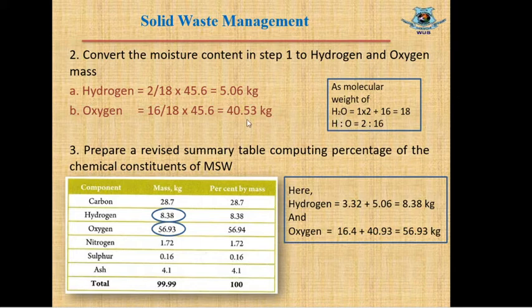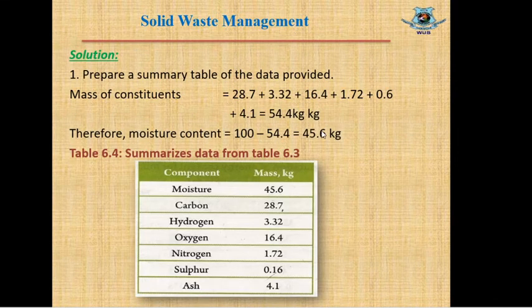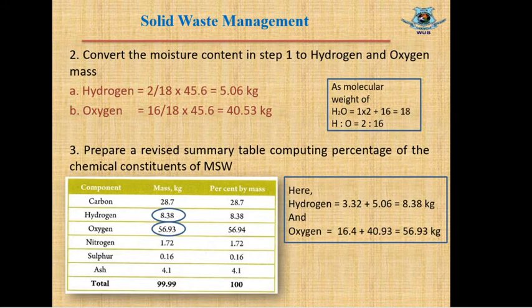Our total weight is 45.6 kg. So this 45.6 kg we will divide in a ratio of 2:16. If we sum this ratio, it stands at 18. So the amount of hydrogen will be 2, that means weight of hydrogen, over 18, that means summation of the ratio, times 45.6, that means the total amount of water.